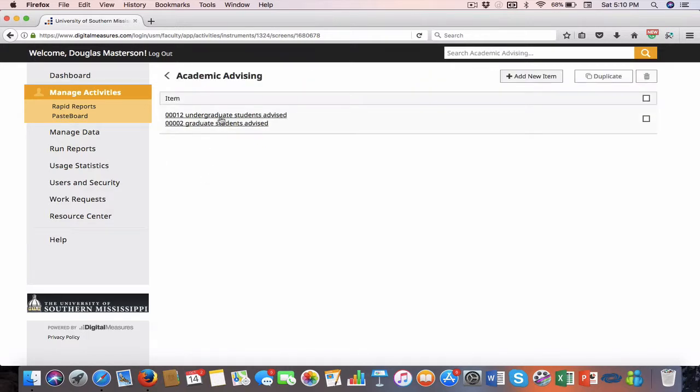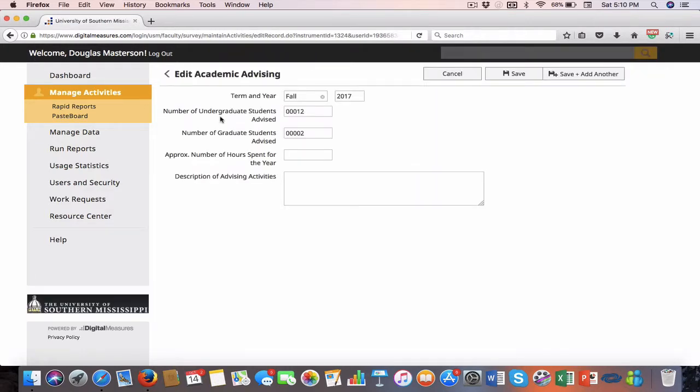So when you go to academic advising, this information is pulled from SOAR. You can see in the fall of 2017, the number of undergraduate students that I'm advising is 12. The number of graduate students is 2. This information is pulled directly from SOAR. I don't have that locked down at the moment, but I'm debating whether or not to lock that down, and I'd like to have your input on that.